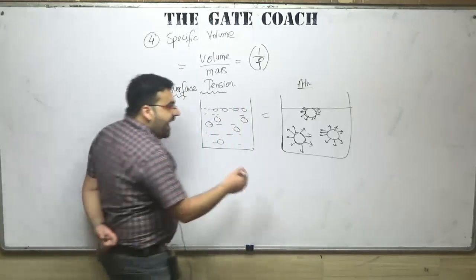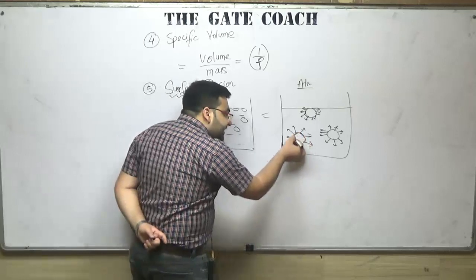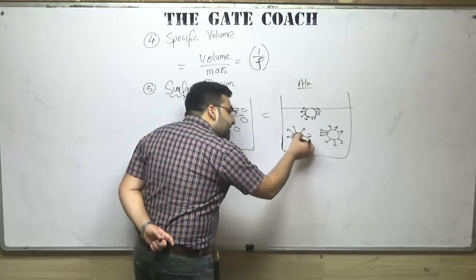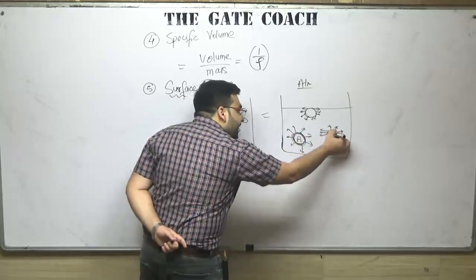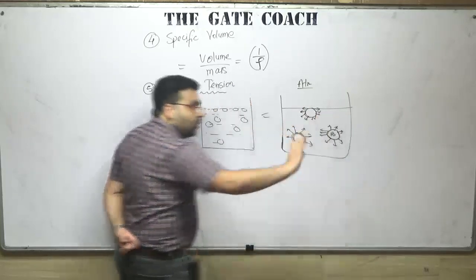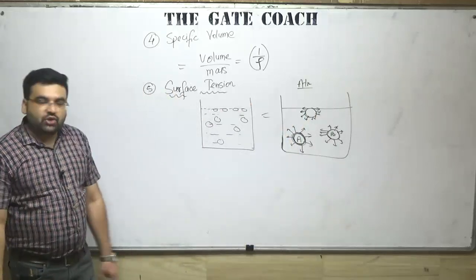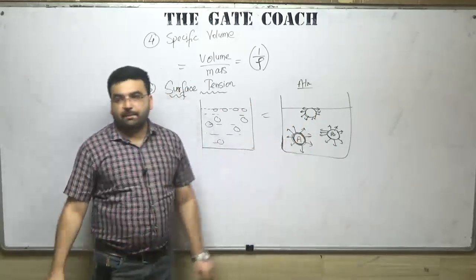Clear? So the resultant forces on particle A and particle B are zero. So I will say that these particles are stable.